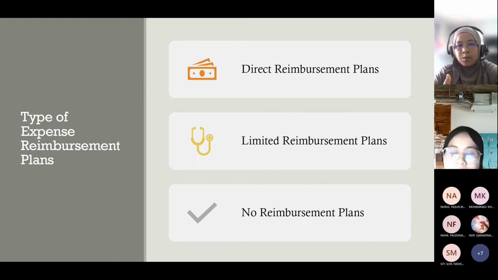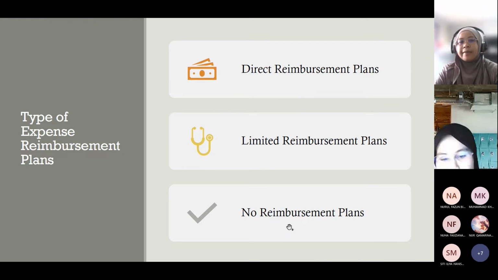The same thing applies to fuel. Some companies just give the direct fuel cost, sometimes they go based on mileage. There are also some companies that don't give any reimbursement plan, but normally for those the commission is very high.